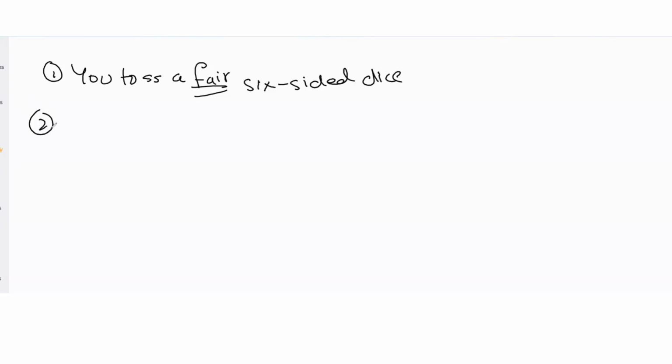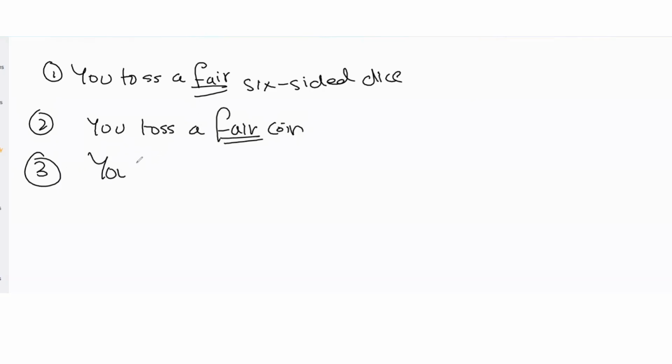One could be you toss a fair six-sided dice. Again, the keyword here is fair, because if it's fair, then all outcomes will be equally likely. You toss a fair coin. Again, the keyword is fair, because that would ensure all outcomes will be equally likely.